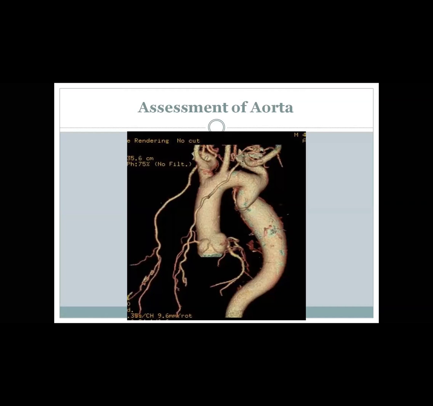Other important thing, I have to look for collaterals. We can see the internal mammary arteries very well. It doesn't seem that they are well dilated, and no intercostal vessels. Sometimes you will see very huge collaterals with coarctation of the aorta. So bear in your mind to look for the collaterals if you have seen a patient with coarctation. Okay.